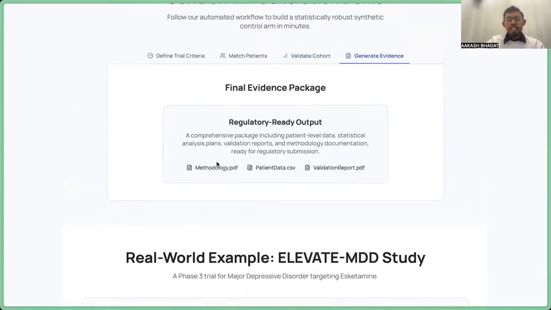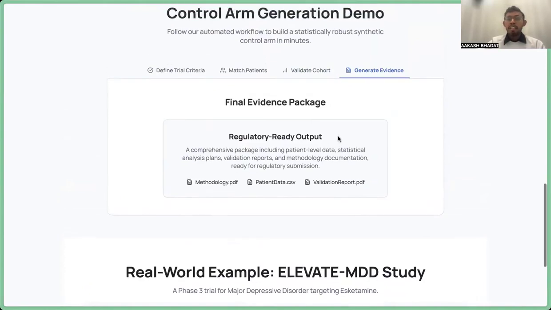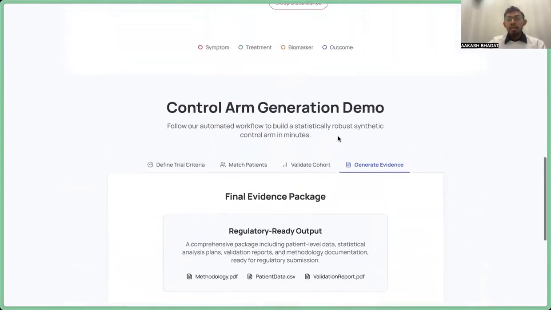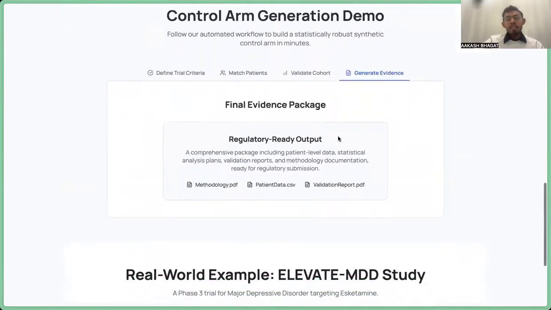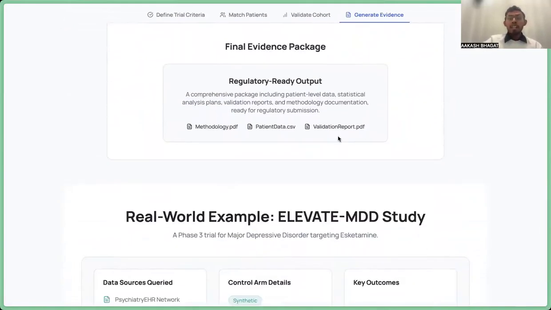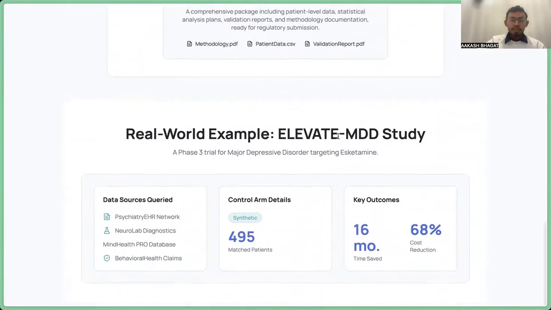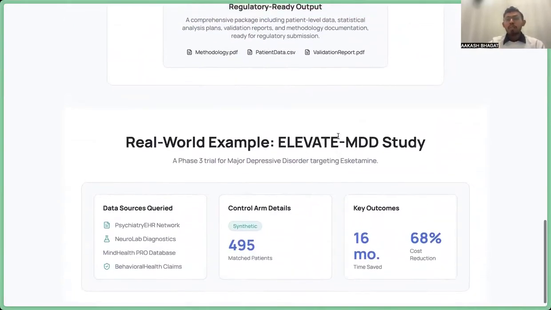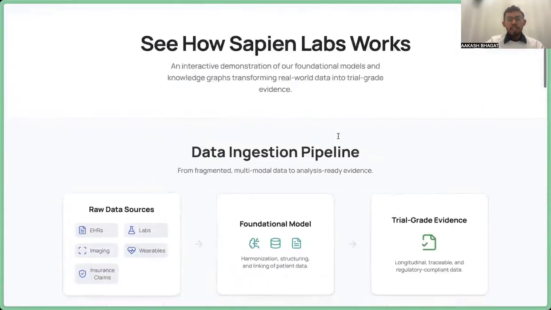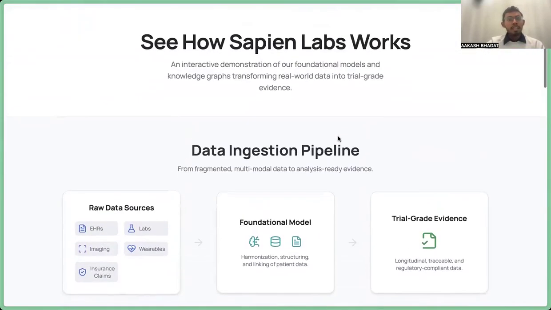And then we give evidence in 3 reports so that they can submit it to the FDA and share what exactly happened in the trial and why this piece of evidence can be used instead of humans, because it is taken from previous human cohorts, validated and matched and done dynamically, and in the end we are also able to create a synthetic control arm. This is our product in general.